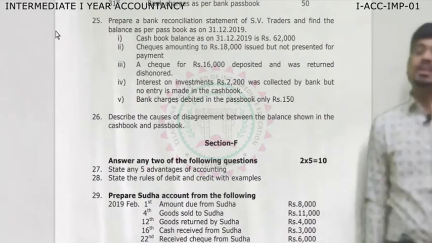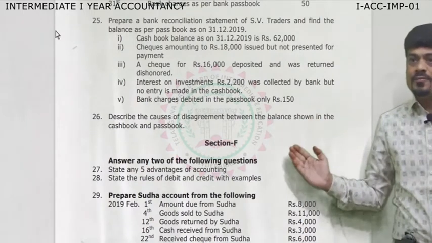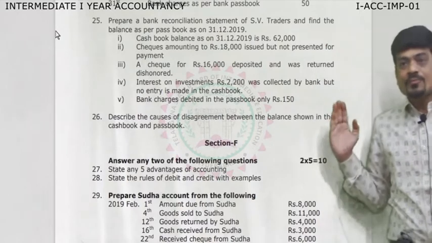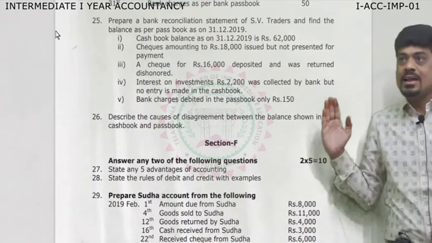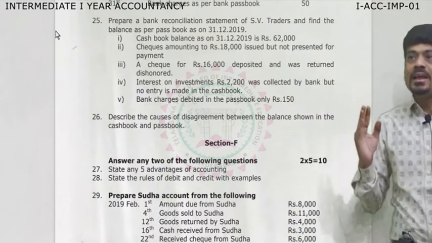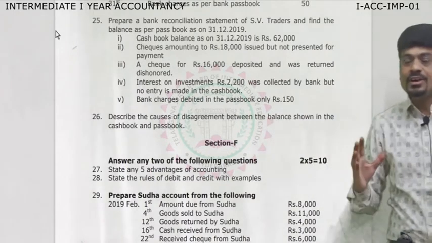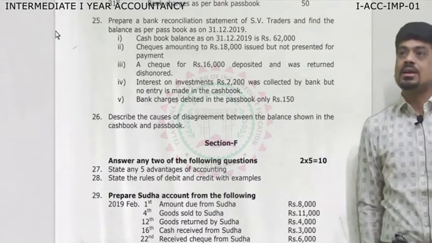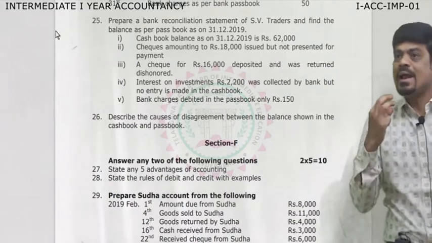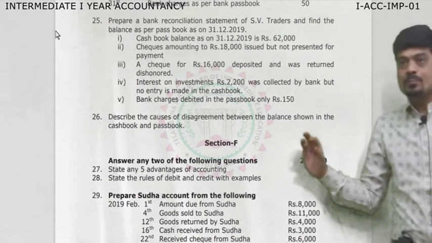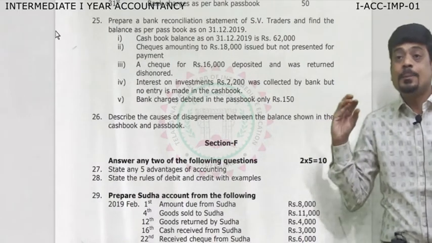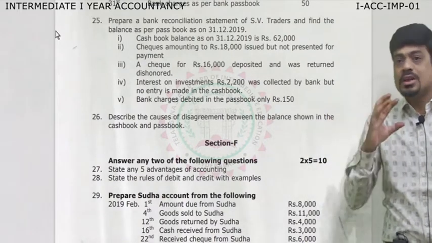And then Section F. Section F consists of 5 marks questions. In this again, you will be getting about 5 questions. In that, 3 will be theoretical questions and 2 practical questions. In the practical questions, 1 question is the preparation of personal account.